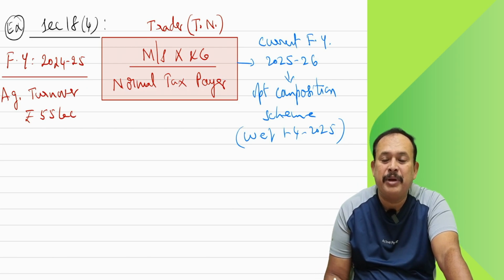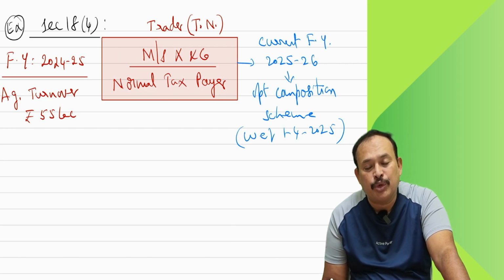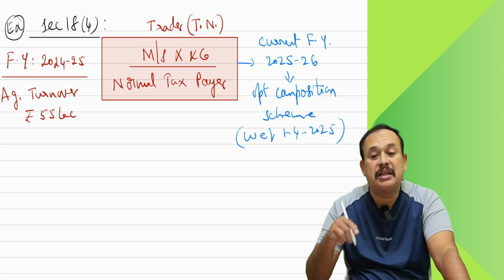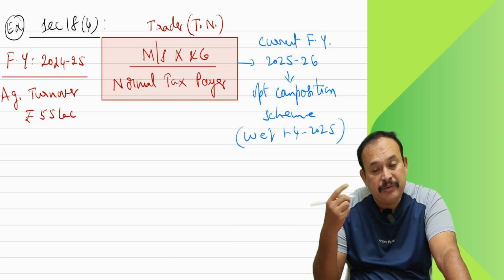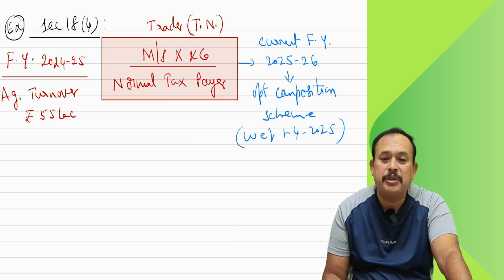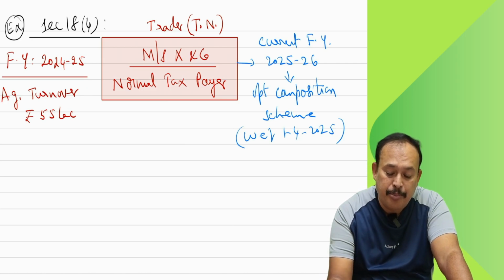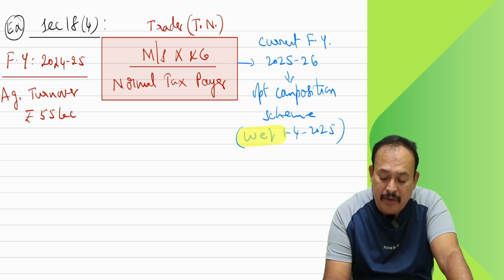XN company should intimate in form GST CMP-02 prior to the commencement of the succeeding financial year in which they want to go for the composition scheme. The composition is applicable from 1st of April 2025 onwards.